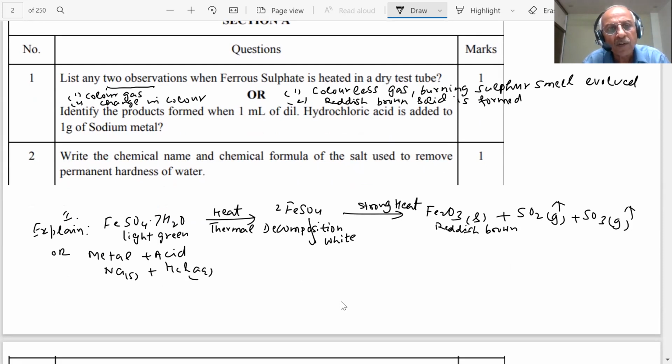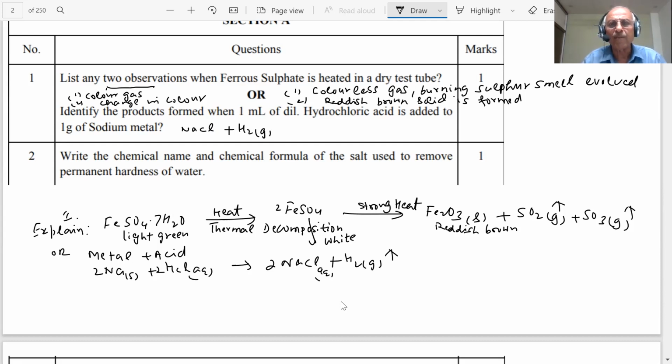Then you will get NaCl plus hydrogen gas. So you already know what is happening here: there is an evolution of hydrogen gas. So what are the products? You can write NaCl plus H2. These are the products which will be formed.